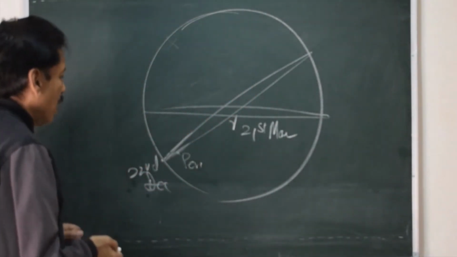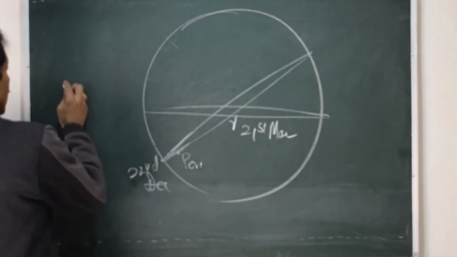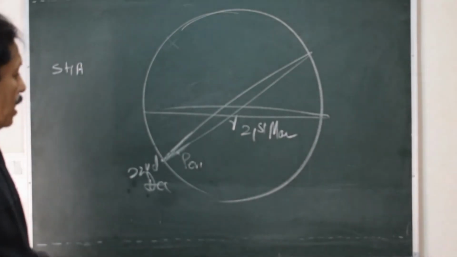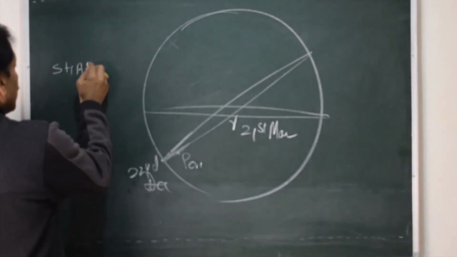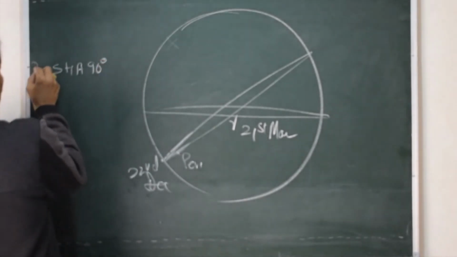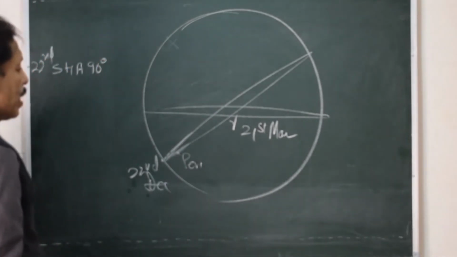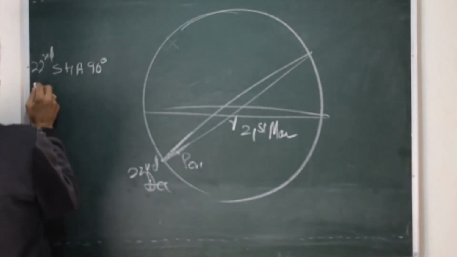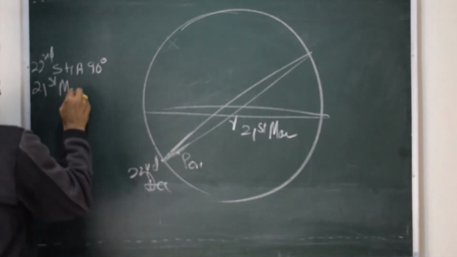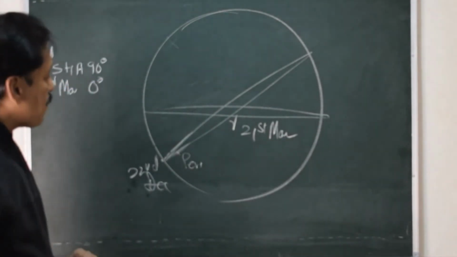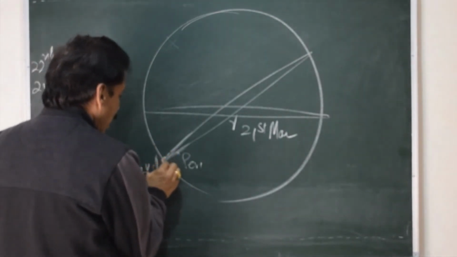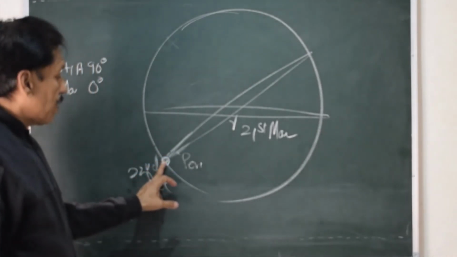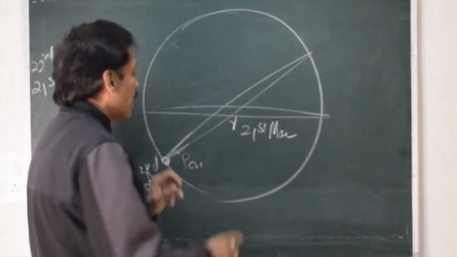Let us do one example here. Suppose on 22nd December, the SHA of the sun is 90 degrees. Let us study the sun's movement from here to here. Over here the SHA of the sun, that is on 21st March, is 0 degrees. We need to calculate the journey, the time taken by the sun from when the true sun is here till the true sun is here.